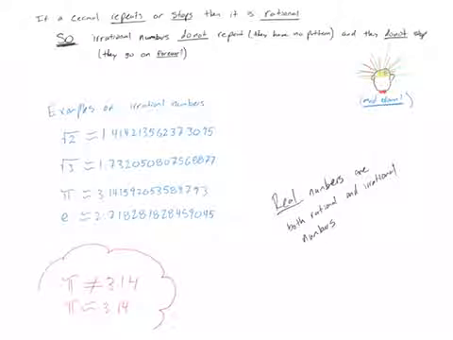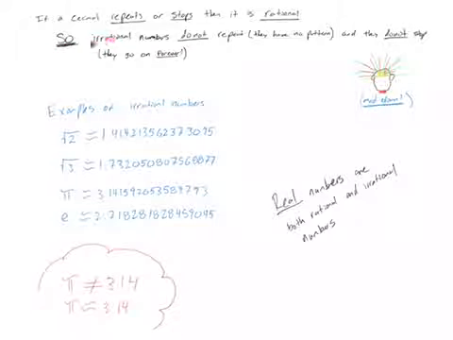So just keep in mind that if a decimal repeats, meaning it has a pattern, or if it stops, so if we say it terminates, then it is rational.